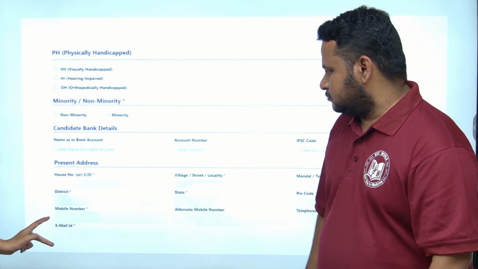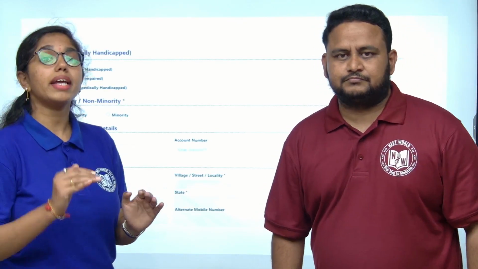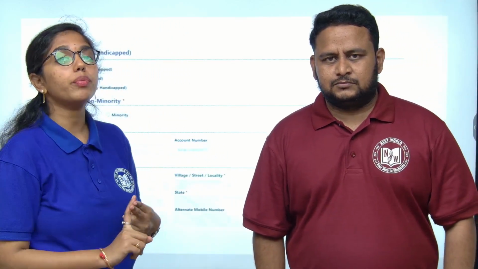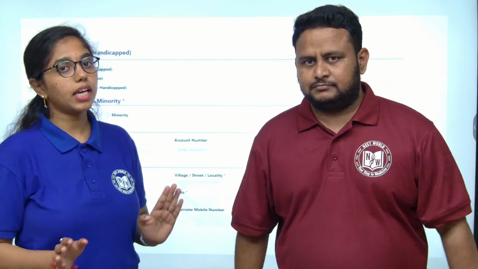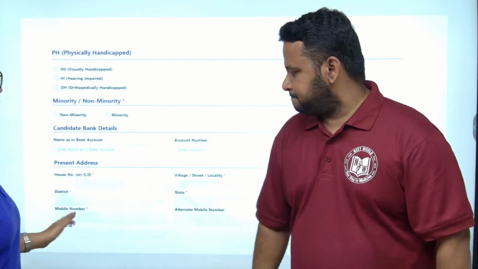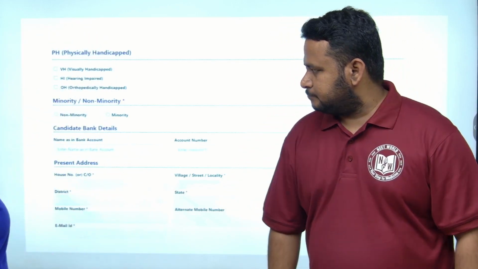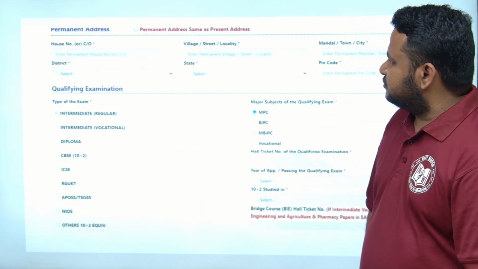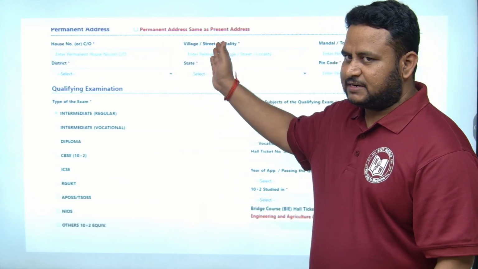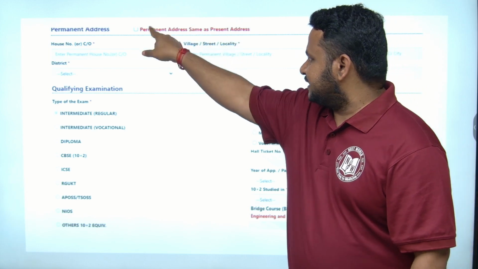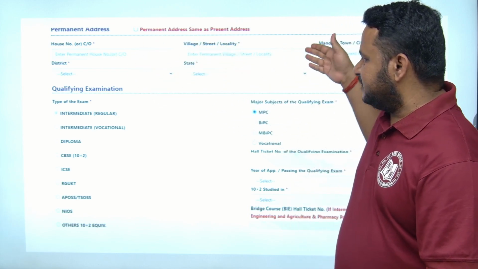Mobile number and email ID, students, whichever you are providing in the first slide only, the same mobile number and same email ID you have to provide till the end, throughout the application process. Yes. So next they are asking for permanent address. If the permanent address is the same as the present address, you can tick mark this and it will automatically fill by itself.